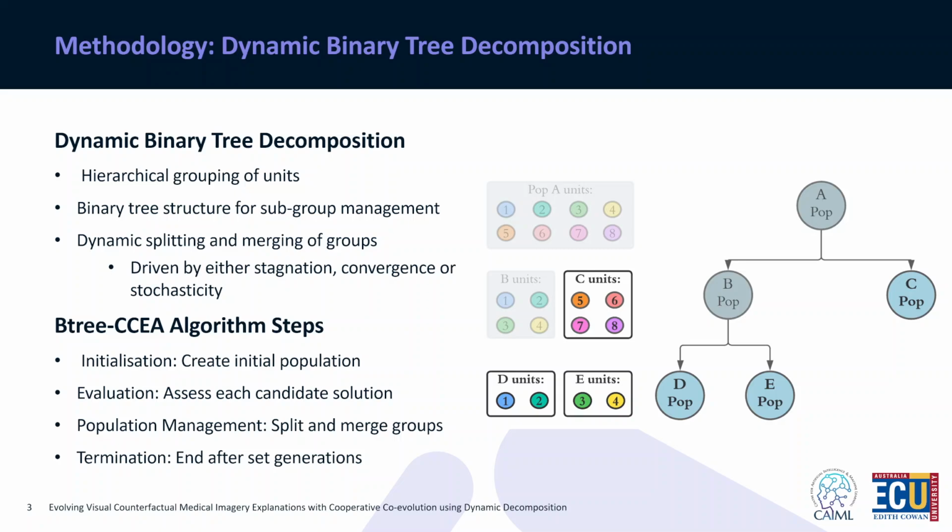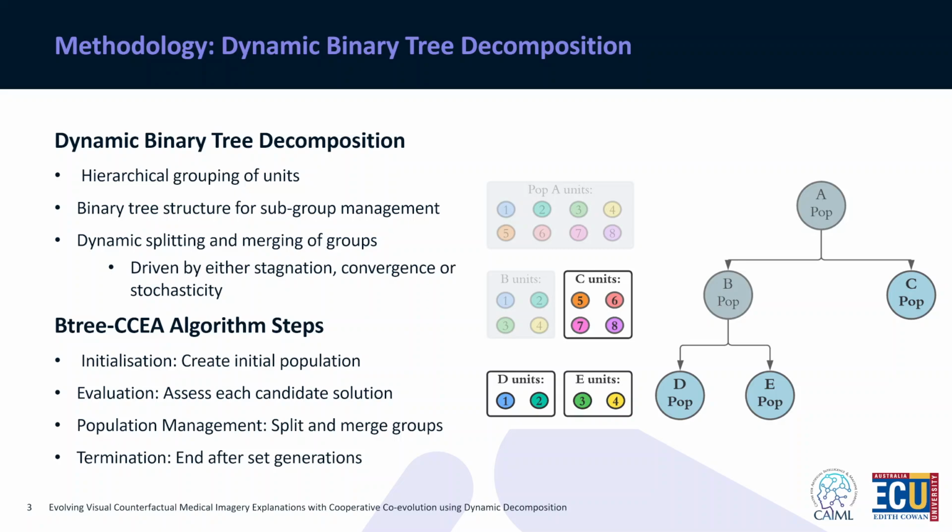During the algorithm's execution using the binary tree structure, new groups are allowed to either form via splitting leaf nodes or merging them, creating potentially subgroups of units where specialized behavior can evolve. An example of this on the slides shows populations C through E, each evolving behaviors for their respective groupings of units. The B-tree CCEA algorithm operates in four main steps.